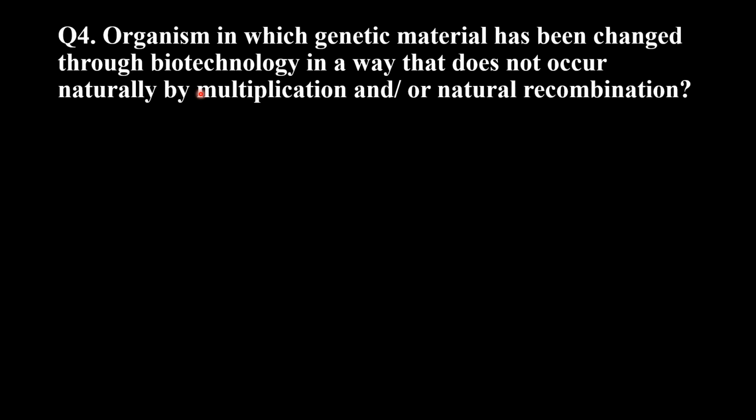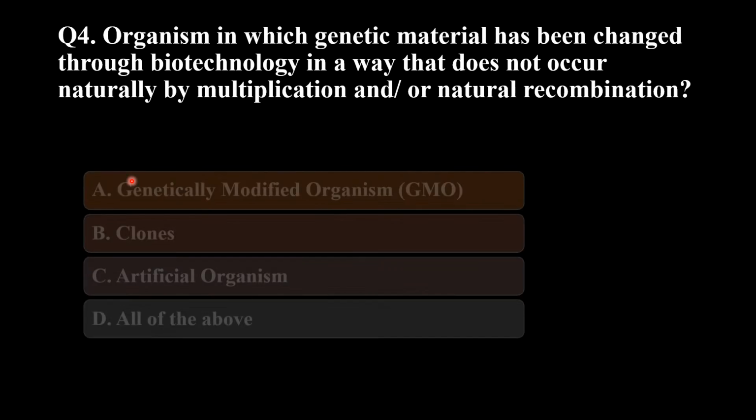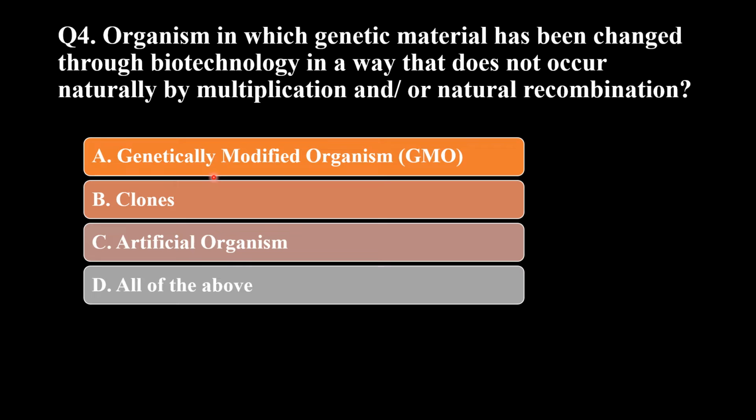There was no natural process, only an artificial process. So the options are genetically modified organism, or we can say GMO, clones, artificial organism, or all of the above.